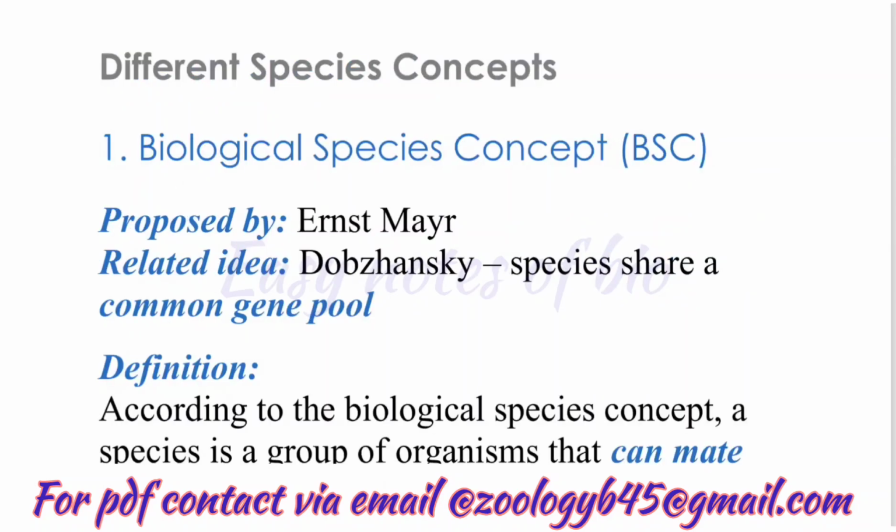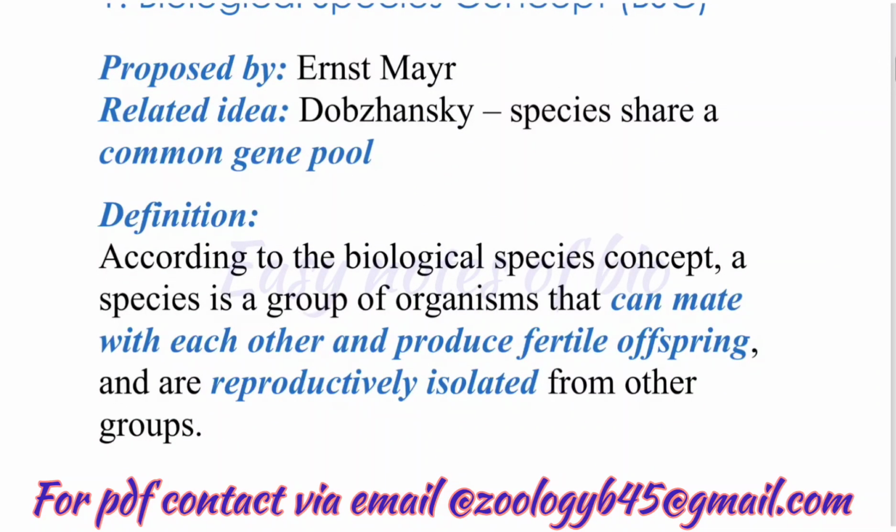There are different species concepts. Scientists have proposed different ways to define a species. The most famous one is biological species concept. It was proposed by Ernest Mayr. Another scientist, Dobzhansky, also supported this idea by explaining that members of the same species share a common gene pool. Now, definition. According to the biological species concept, a species is a group of organisms that can mate with one another to produce fertile offspring. They are reproductively isolated from other groups.